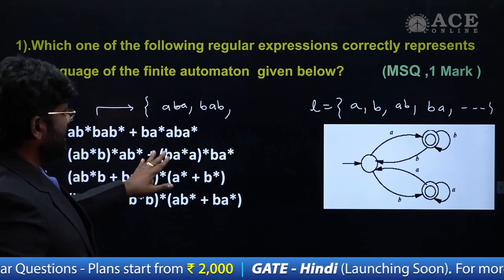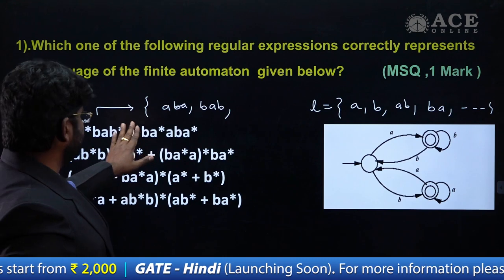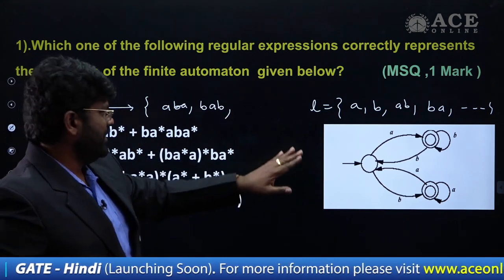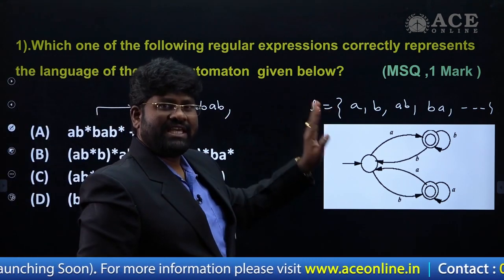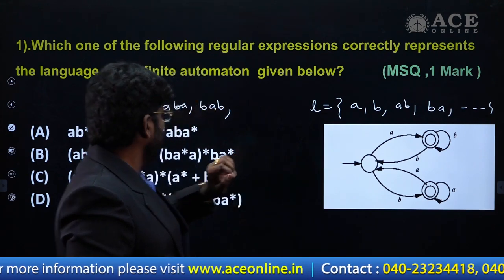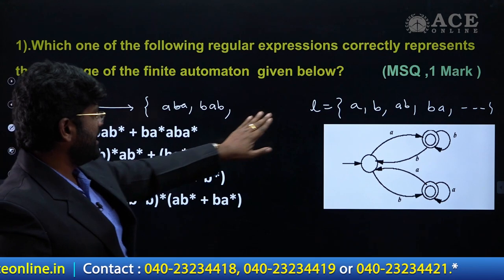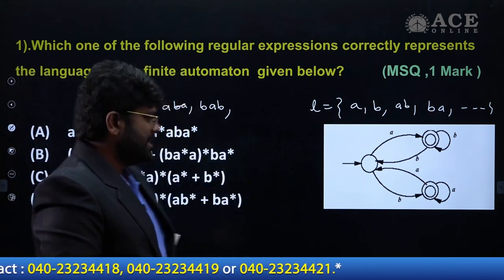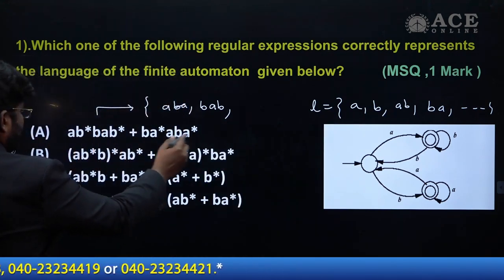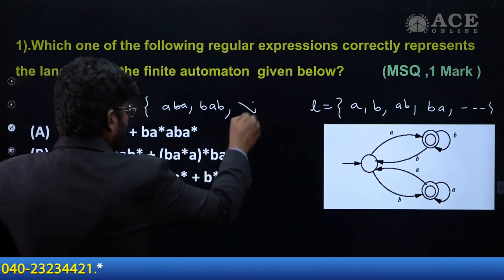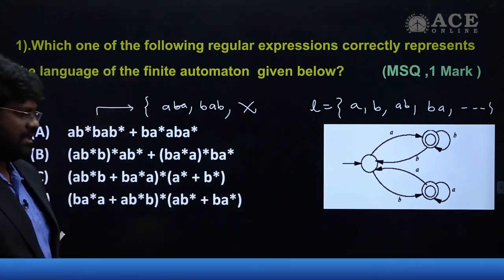Option A I can easily eliminate because there is a mismatch. The very first string of this language is A, but I don't have the same A here. The minimum length there is 3, whereas here the minimum length is 1. That's the reason we can eliminate option A.